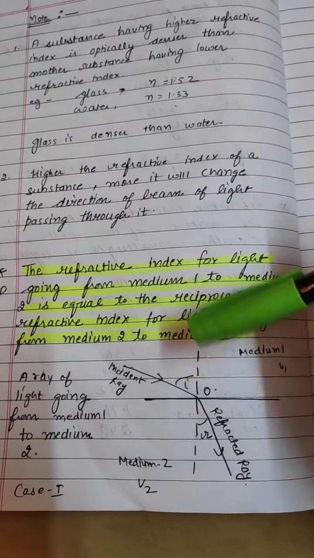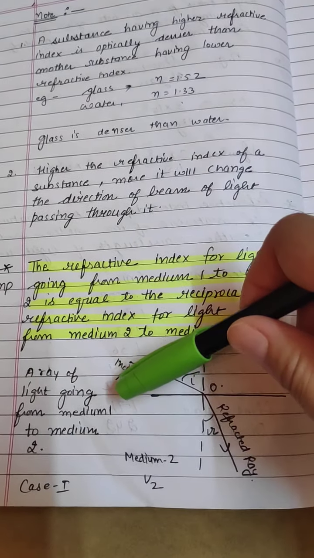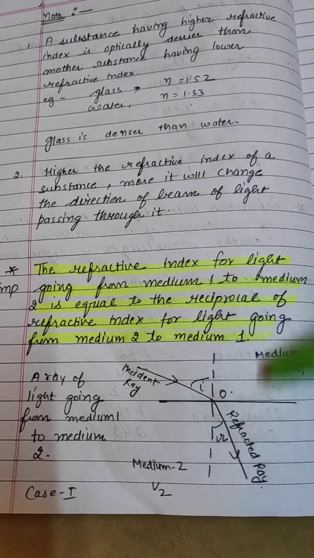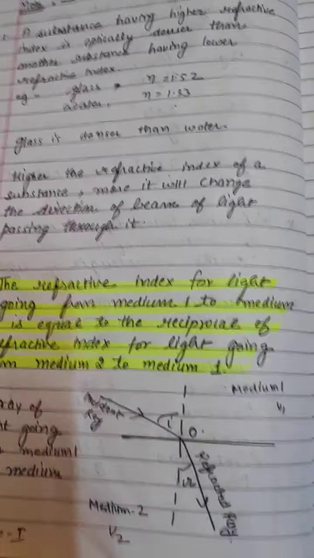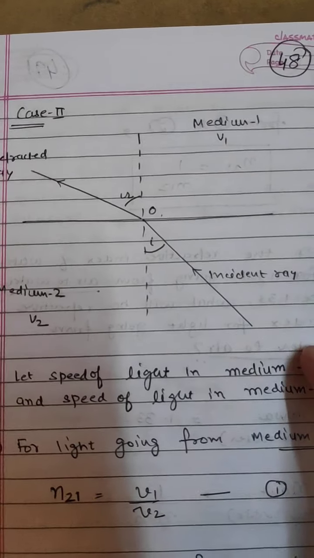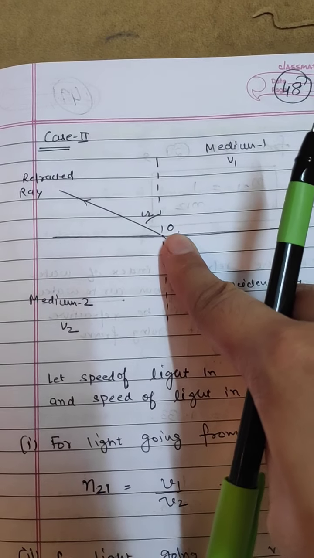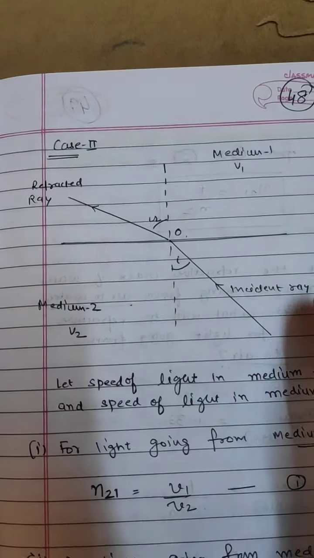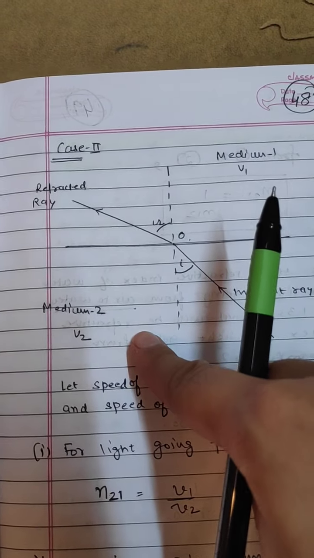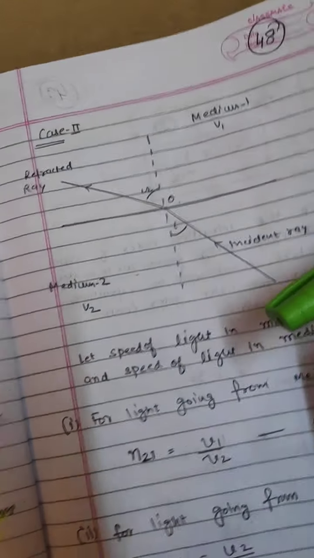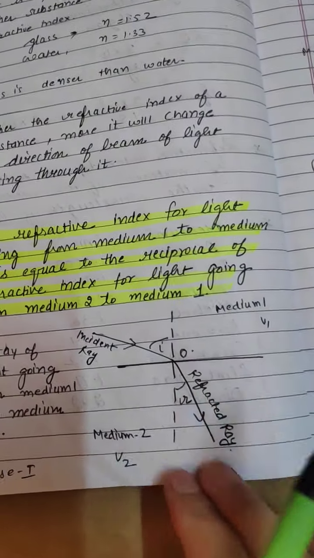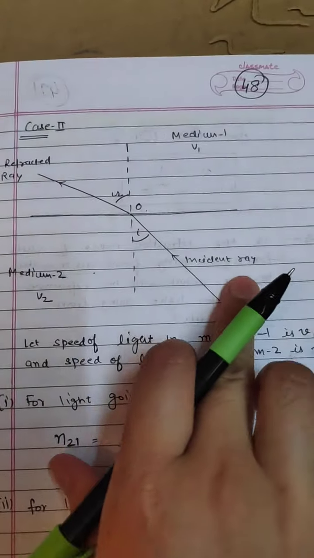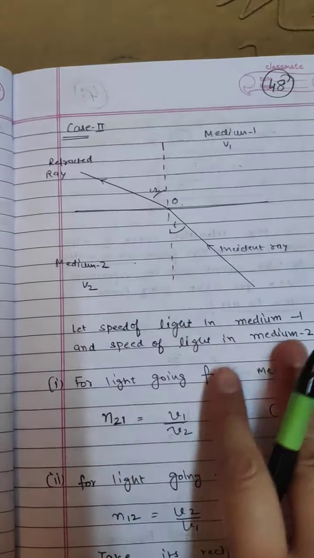So firstly we will take this diagram. A light ray going from medium 1 to 2, speed is v1, speed is v2. This is case 1, the normal case. And for the second case we are taking that the incident ray is going from here in medium 1, so it will go like this. Speed of light in medium 2 is again v2, here it is v1. So what is the change in these two diagrams? There is only one change. Here incident light is here and here light is incident from here. I and R are changed.